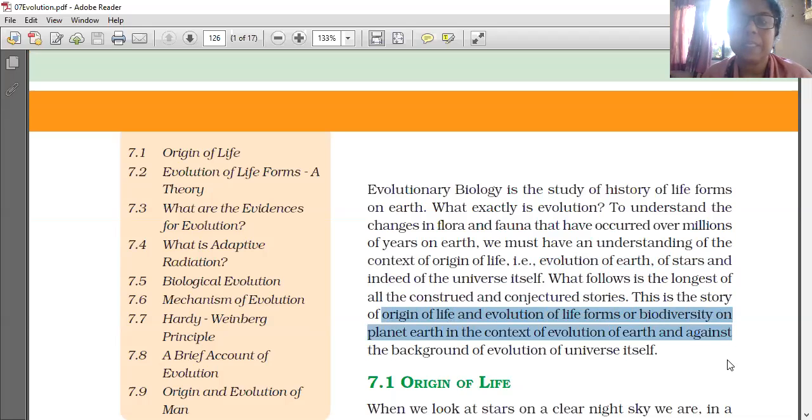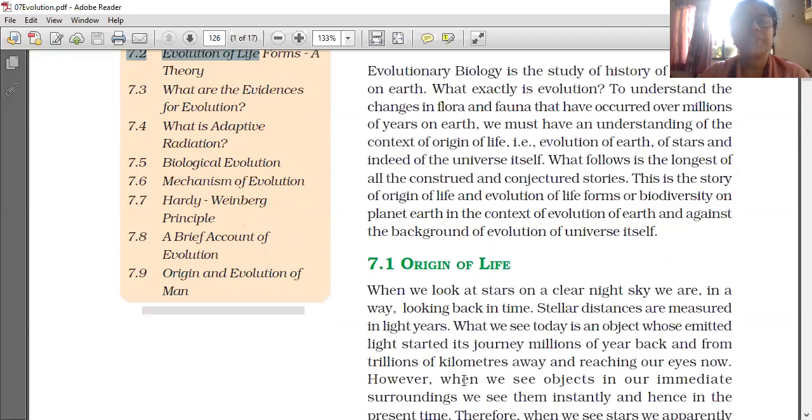So in this lesson, we are going to learn about the origin of life, the evolution of life forms or biodiversity of planet Earth, in the context of the evolution of Earth as well as the evolution of the universe. First, we are going to learn about the origin of life, how life started.